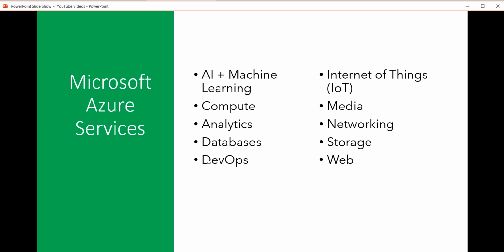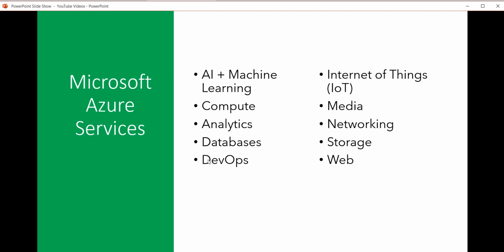DevOps, quite popular. Azure DevOps Projects, Application Insights are provided. IoT, Internet of Things. So Azure provides IoT services, IoT Central Application, IoT Hub, Time Series Insights, Device Provisioning Service. All these services are provided. Media services. Microsoft provides various media services. You can store unstructured data over there.